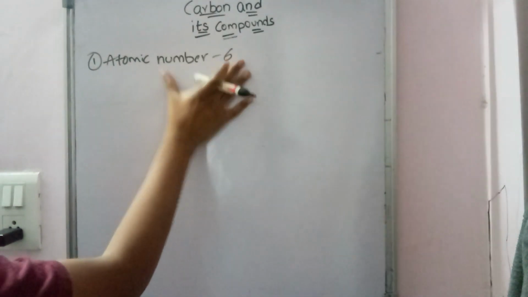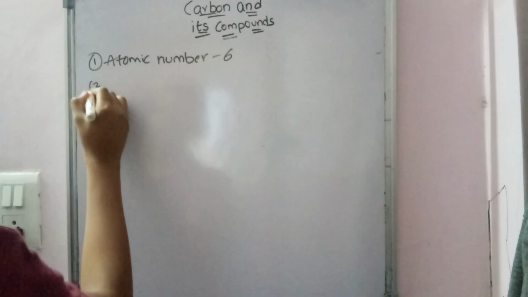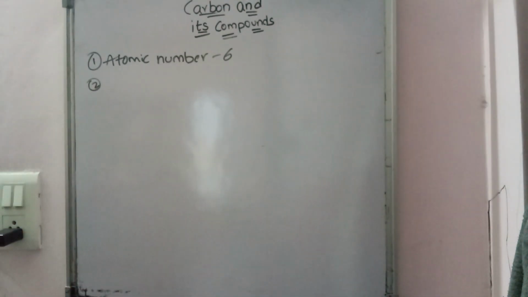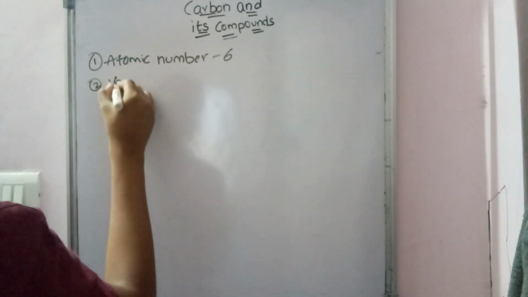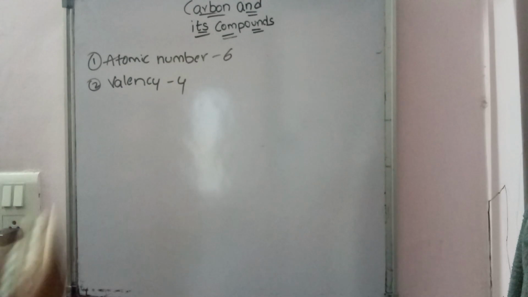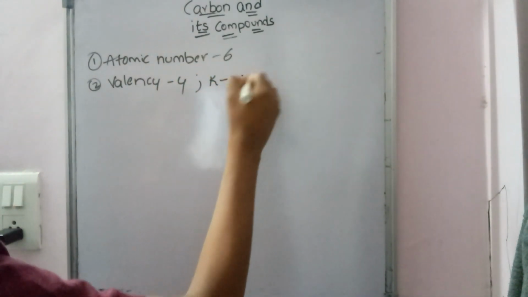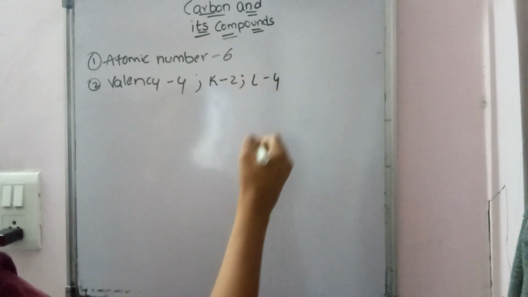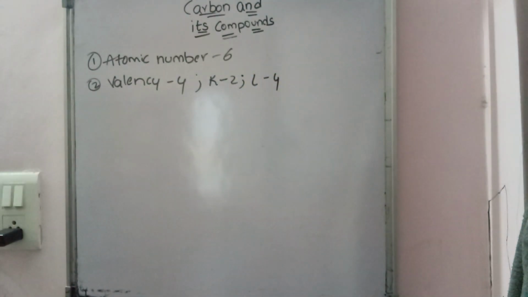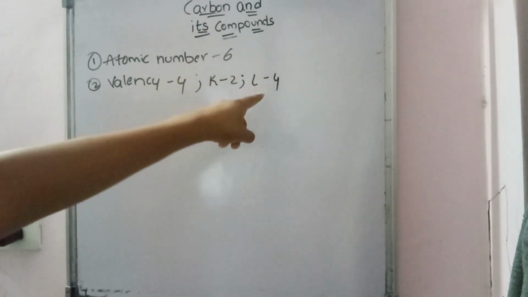From this point we are going to tell another point, which is its valency. Can anybody of you tell the valency? Of course the valency will be 4, because the K shell will take 2 electrons, the L shell will take 4 electrons, and to gain electronic configuration, carbon needs to lose or gain 4 electrons.